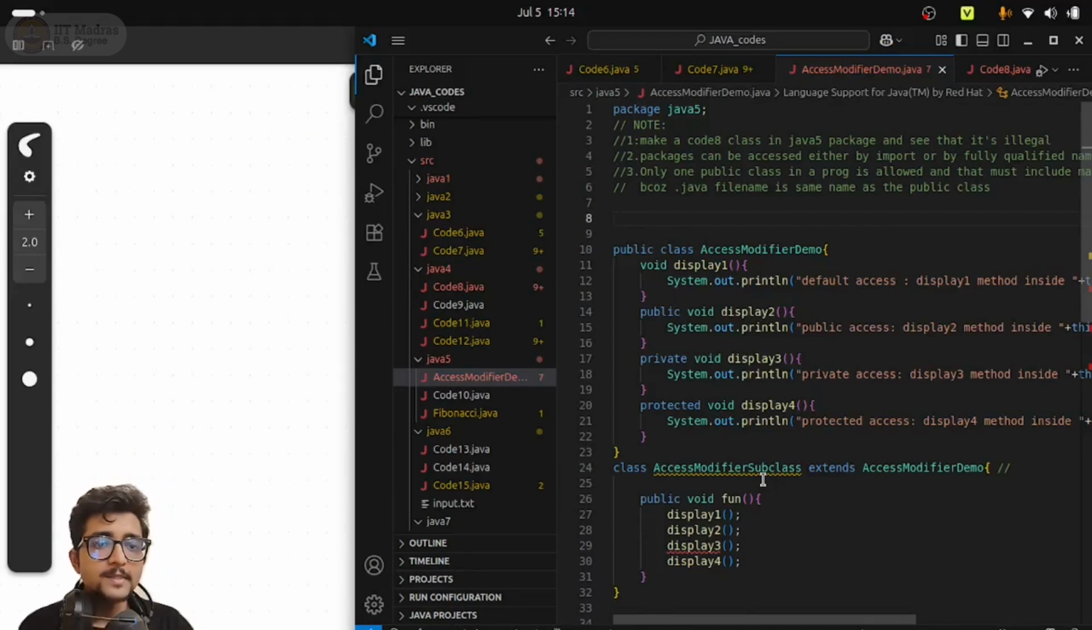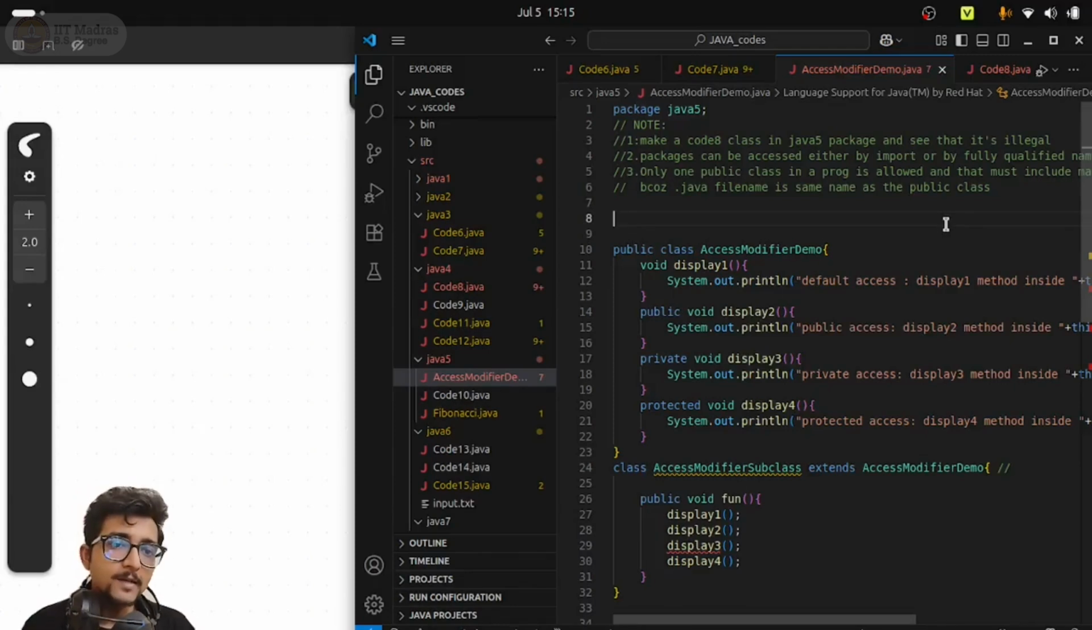The first rule is that you cannot have two classes with the same name within the same package. The reason is related to the third point: only one public class in a program is allowed, and that must include the main method. Not only that, the .java file is named on the basis of that class name. So there are three things. For every .java file, the name of the file will be the same as the public class name. And since there is only one name, there should always be only one public class in a .java file.